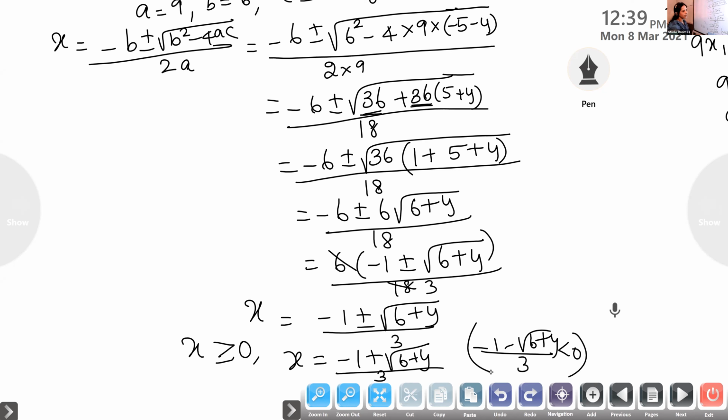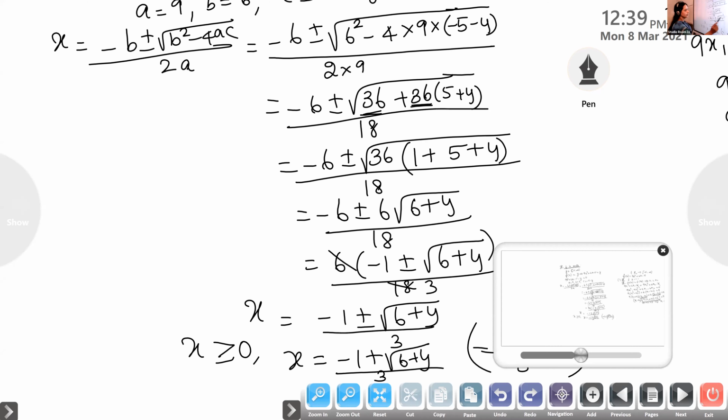Why? X belongs to R plus. If both the terms are negative, we'll be getting a negative number, which is not possible. So we are considering only the positive number. Is it okay, Gauri? Yes, ma'am.